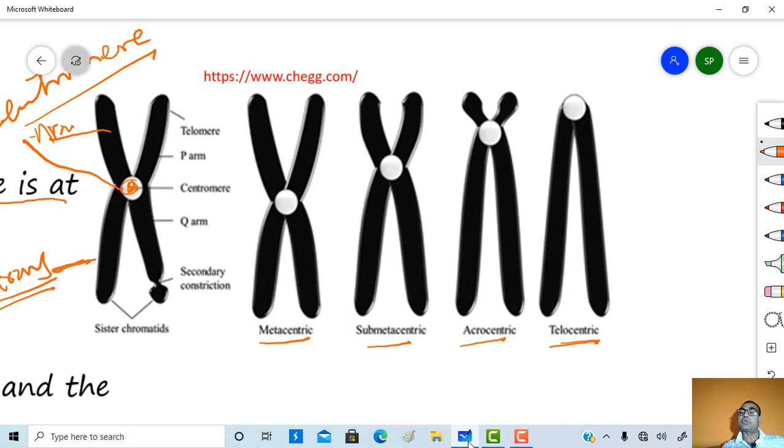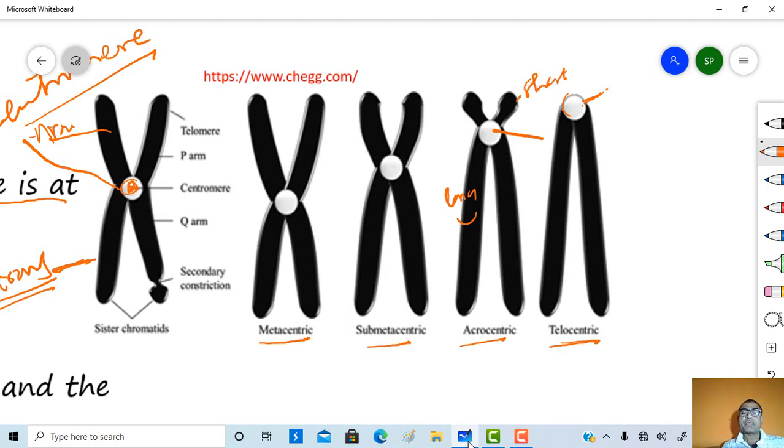Just see the position of the centromere. In the telocentric type of chromosome, the centromere is present at the tip region, while in acrocentric, this is the position of the centromere. Here one arm is very long while another one is very short.